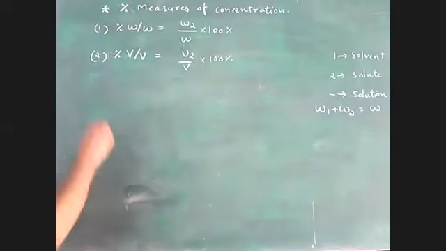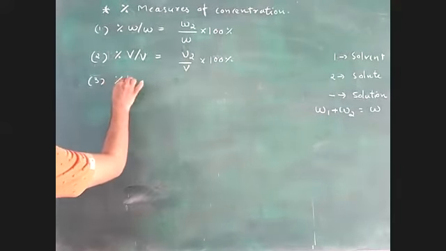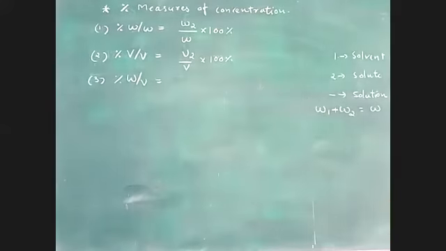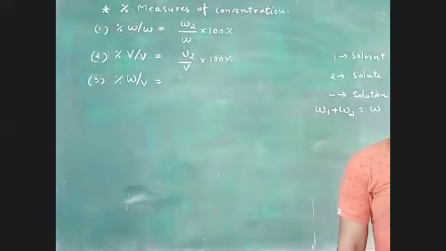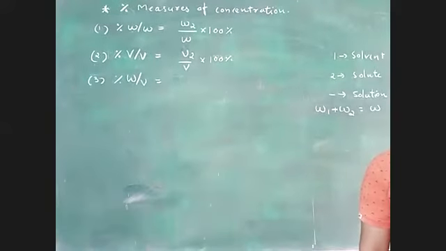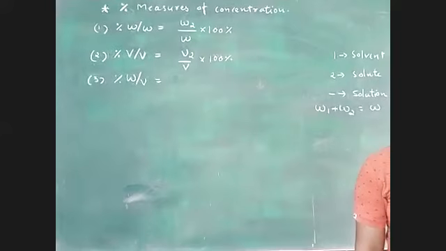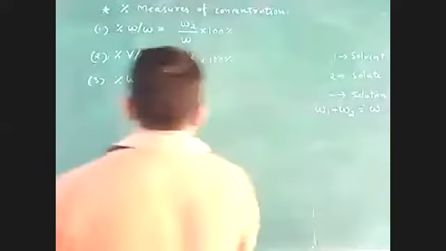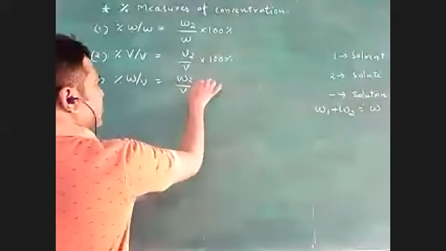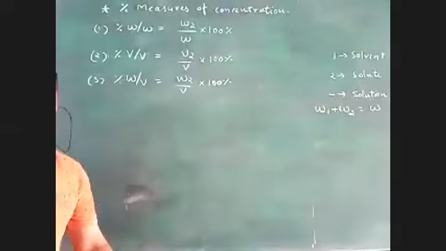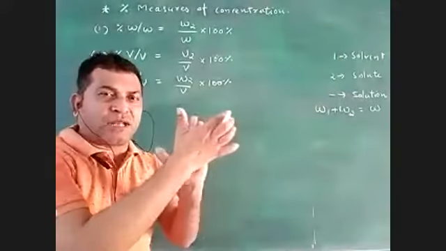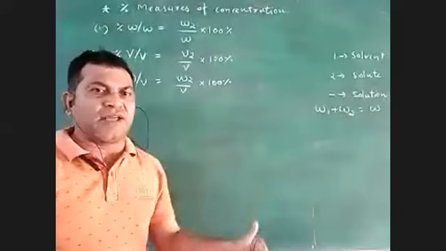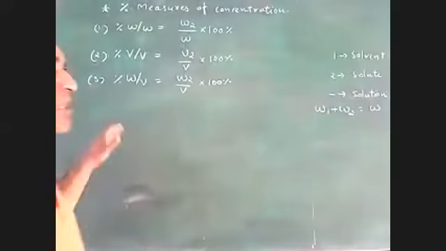Okay, now third. Percentage W by V is equal to what will be the formula? Yes, very good. W2 by V into 100%. Very good, you are all doing a good job. So these are the formulas.